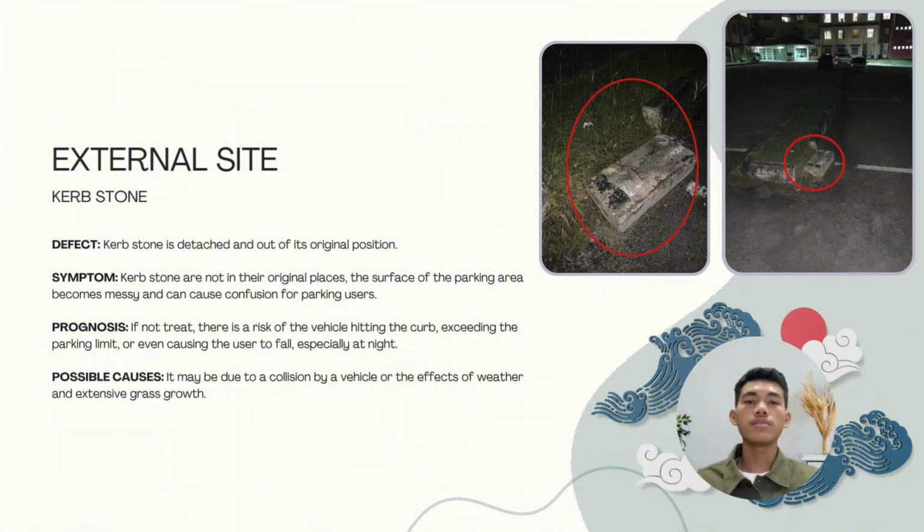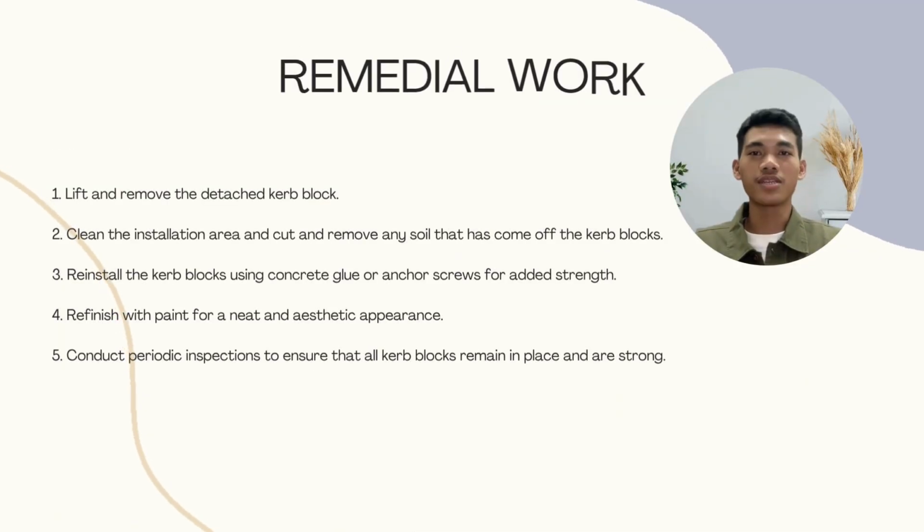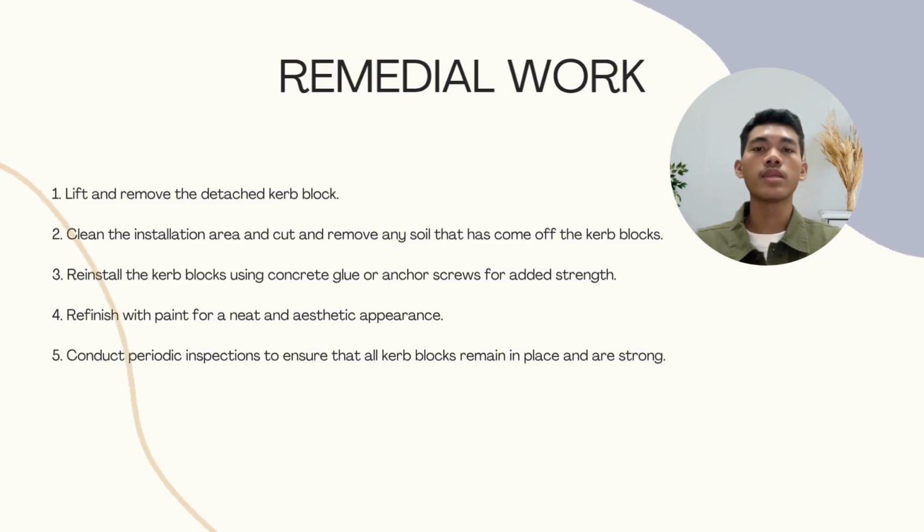Possible causes, it may be due to a collision by a vehicle or the effect of weather and extensive grass growth. The remedial work. Lift and remove the detached curb block. Clean the installation area and cut and remove any soil that has come off the curb block. Reinstall the curb block using concrete glue and anchor screw for added strength. Refinish with paint for a neat and aesthetic appearance. Conduct periodic inspection to ensure that all curb blocks remain in place and are strong.